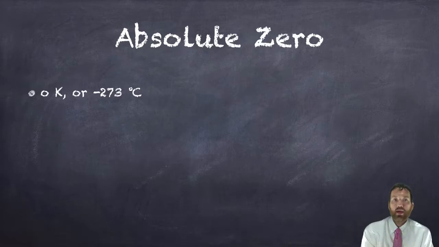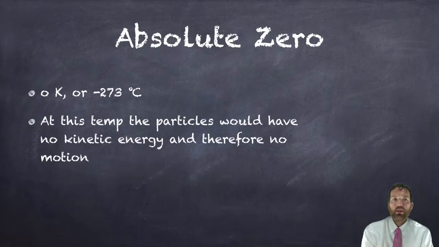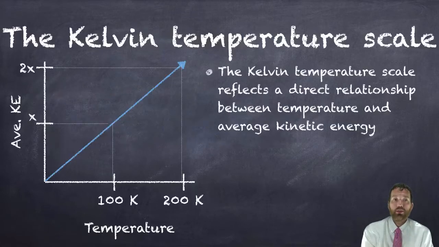So that unit Kelvin there, that's invented to basically define absolute zero. This is the temperature at which the particles would have no kinetic energy. If you cooled them down enough and took enough kinetic energy, there would theoretically be no motion. So this is how the Kelvin temperature works. It's a direct relationship between temperature and kinetic energy.